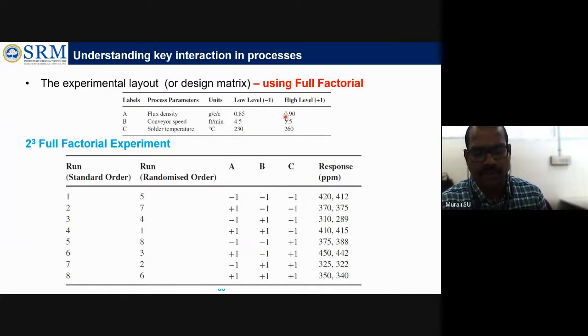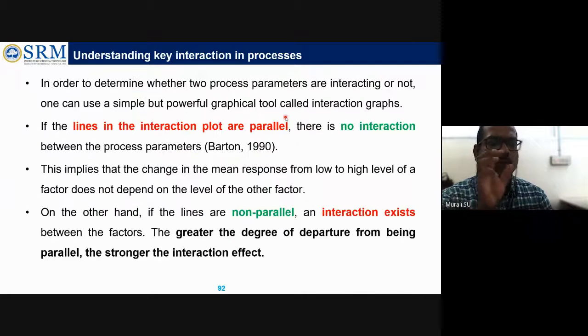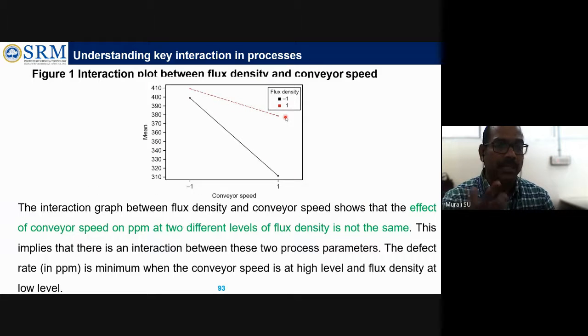Finally, it will be giving the full factorial experiment, like how many combinations, what is the value, and how this is calculated. So if possible, next class I will show in some software how to feed the data and how to see this kind of graph. Okay, I will show that. I should have done it today. Sorry, I'll explain in the upcoming classes.